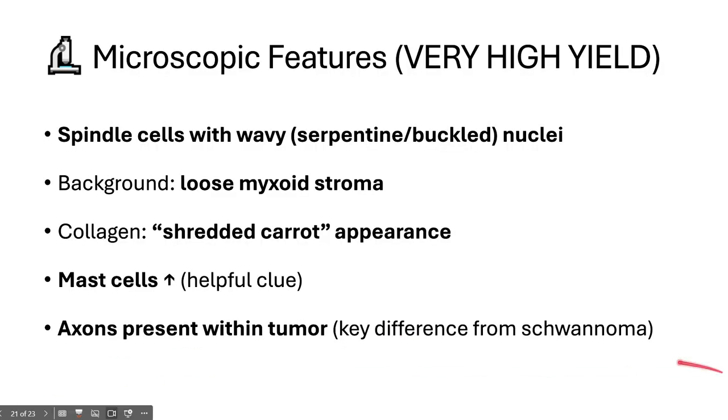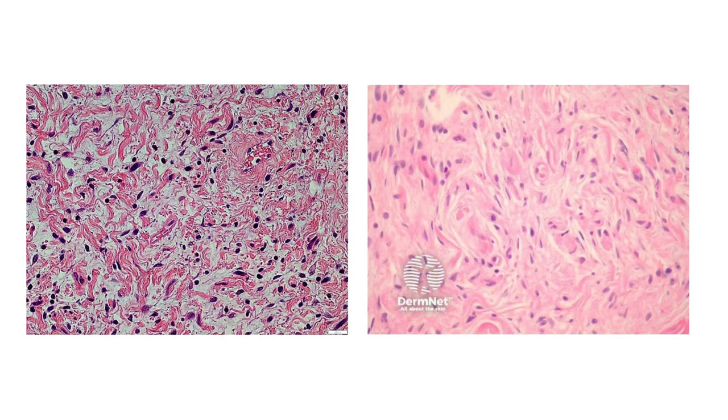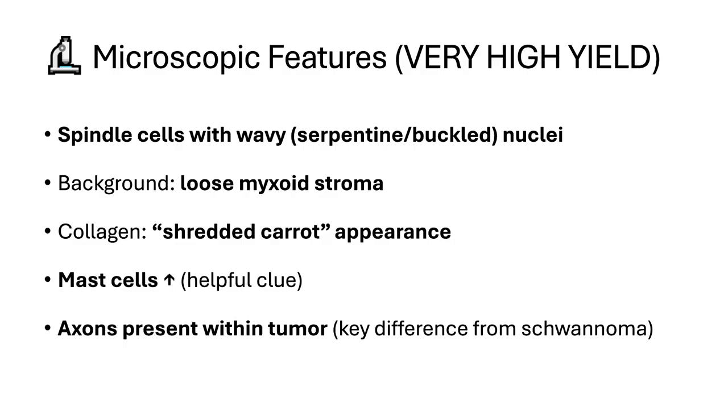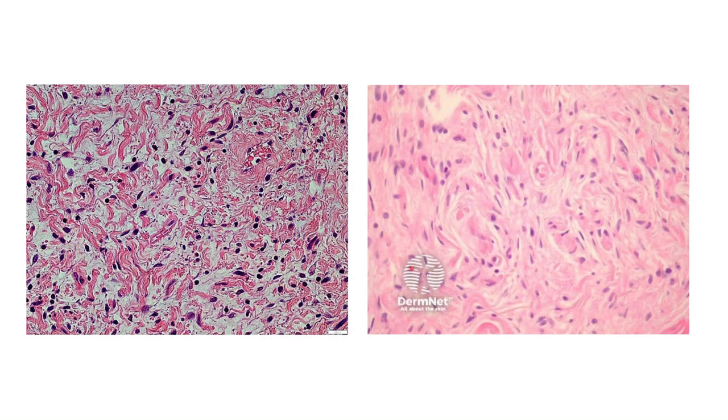Microscopic features: there are spindle cells with wavy, buckled nuclei. It means there are pointed nuclei. I can show them to you. Look at these nuclei. They are wavy, buckled-shaped nuclei which are pointed. And also the background is a loose myxoid stroma. You see it as white-colored areas here.